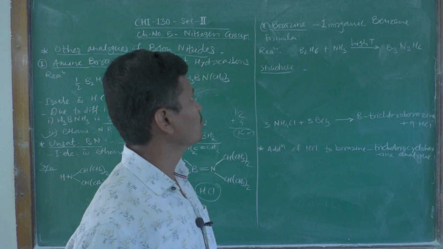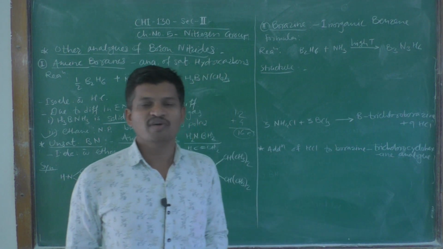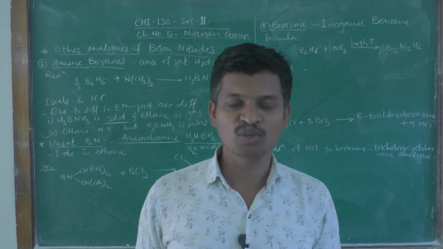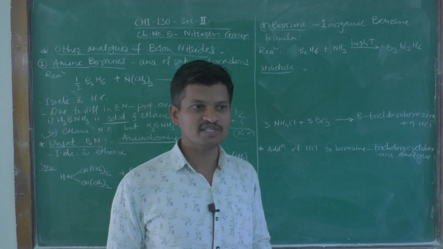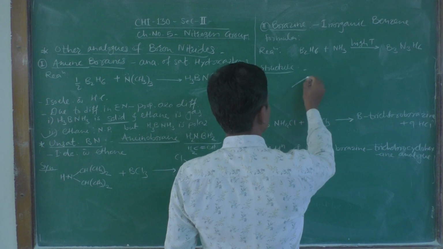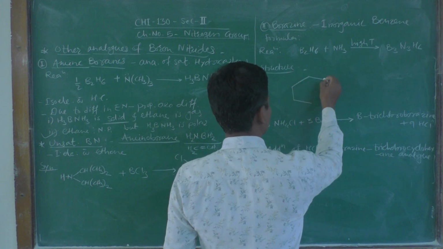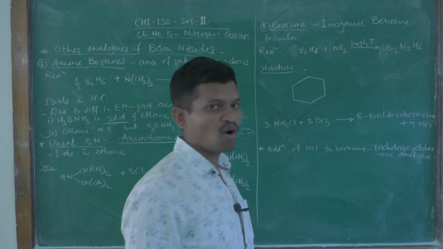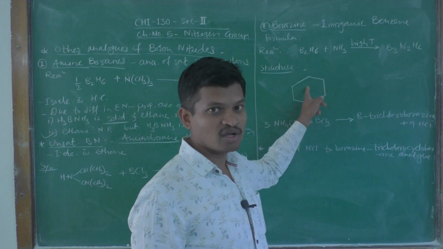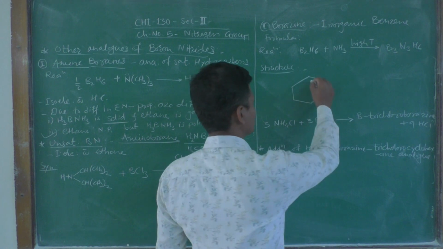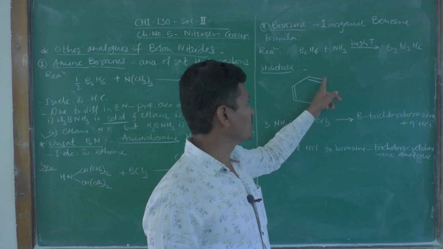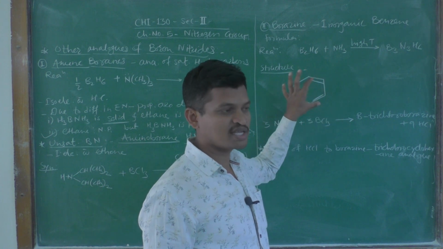Then the second one is called borazine. So, this is a very famous compound and it is also called inorganic benzene. Okay. You might be surprised what is meant by inorganic benzene. We know that organic benzene has a 6-membered cyclic ring, which is made up of all carbon atoms. So, at the corners of this hexagon all are carbon atoms, and there is a presence of alternate double and single bonds.